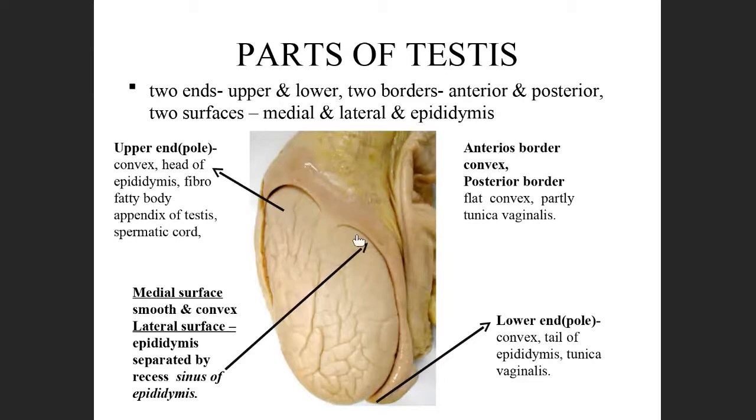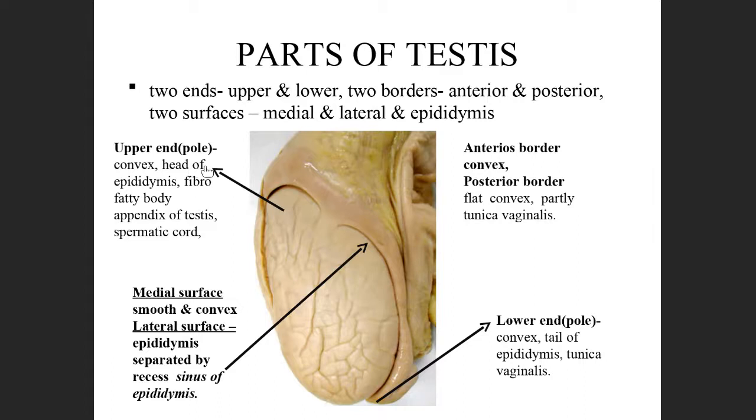Next, in this picture you can make out the parts. Here, this is the upper pole and the lower pole. This part is the lateral surface. This area is the medial surface. And here are the anterior and posterior borders.